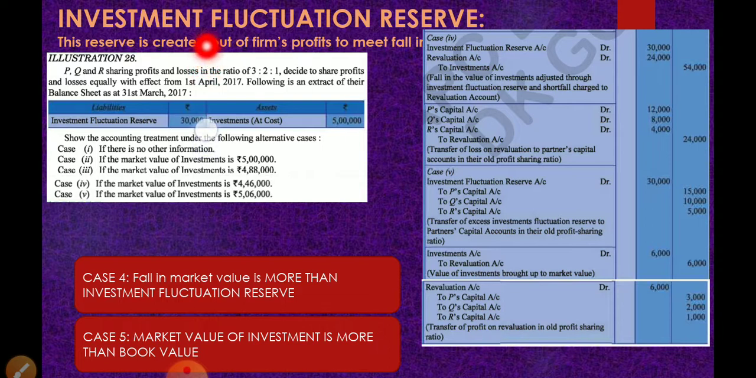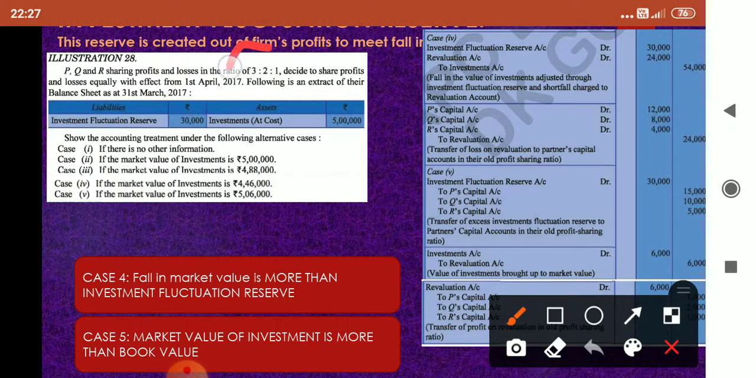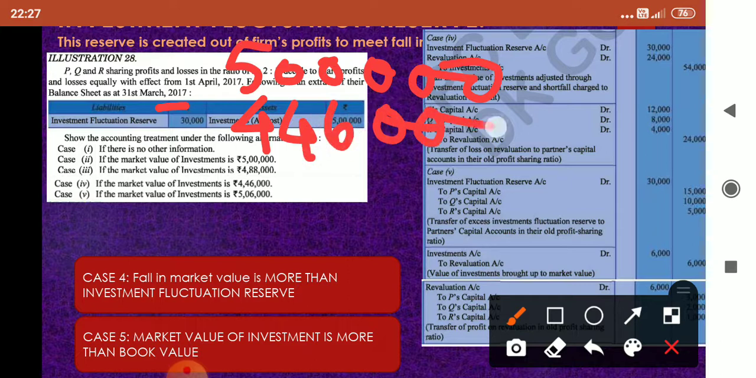It is same like workman compensation reserve, children. When the claim was more than the reserve, we transferred it to the debit side of revaluation account. The same thing we have to do. So let us see the question. The market value is 4,46,000. So let us find out 5 lakhs minus 4,46,000. What do you get?